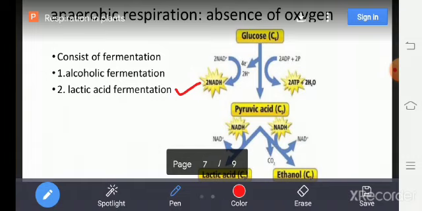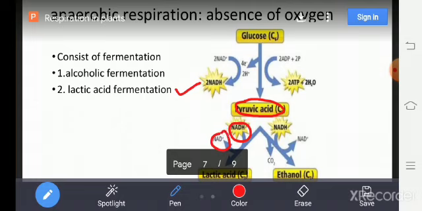Lactic acid fermentation takes place in bacteria. Same thing, pyruvic acid is converted into lactic acid in the presence of lactic acid dehydrogenase. Here also NADH2 is oxidized into NAD plus.